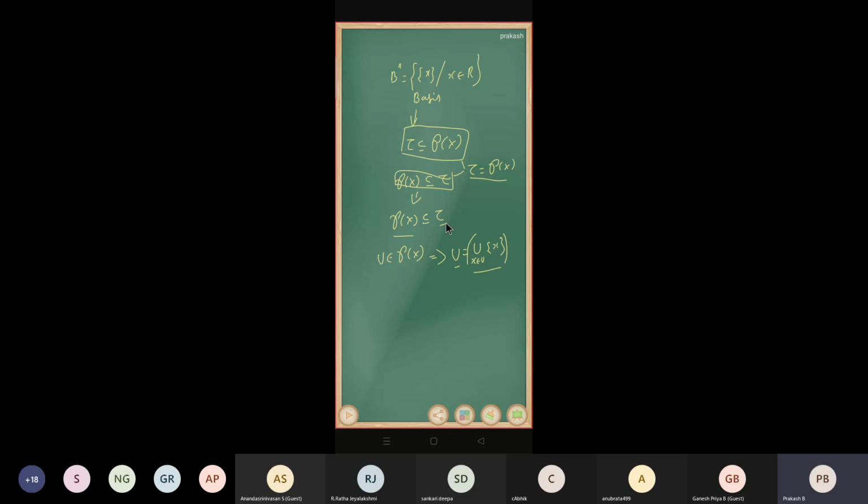You take the union of the elements of the basis. Here we are taking the union of the basis elements. Therefore this belongs to tau, right? Therefore U belongs to tau. So what did you get? The power set of X is a subset of tau. So from these two results, we attain that tau is equal to the power set of X. That means tau is a discrete topology.